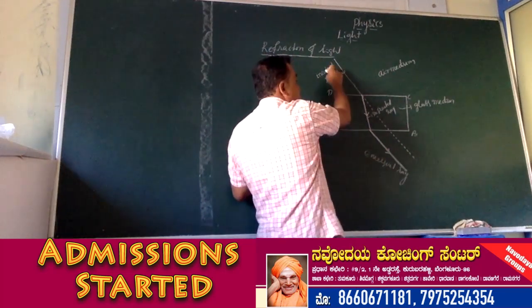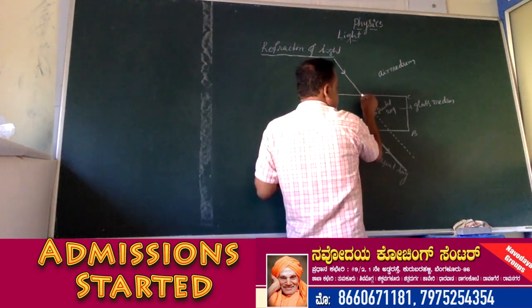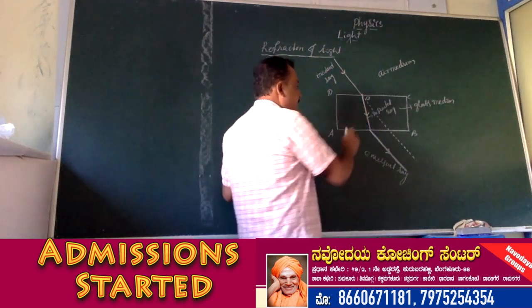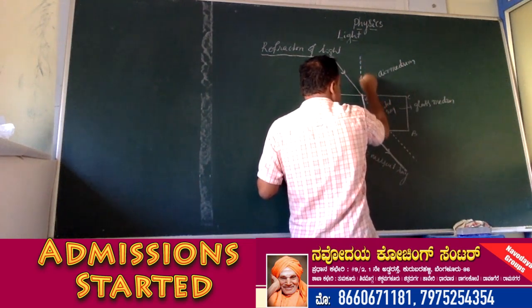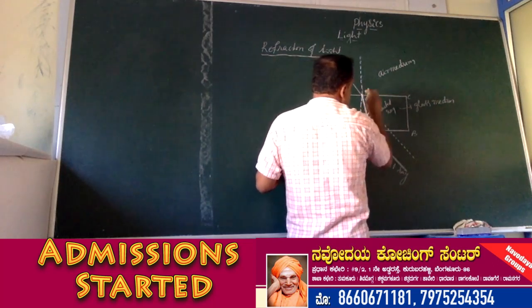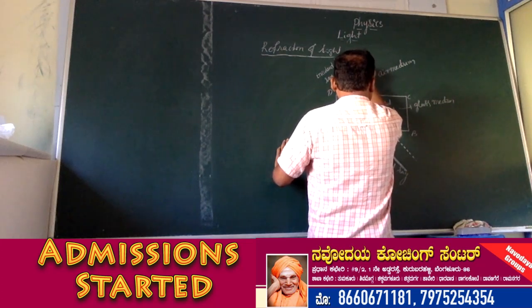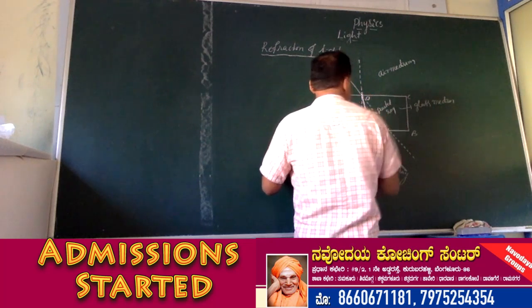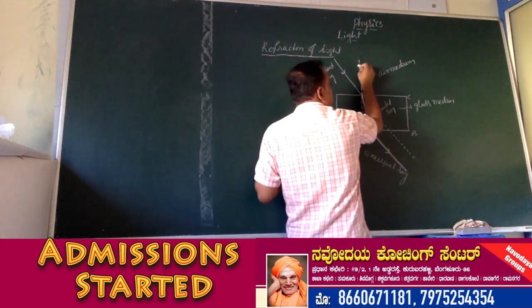The point where the incident ray falls on or touches the glass medium is called the point of incidence. It is denoted by the symbol O. From this point we draw a normal perpendicular to the glass. This is called the normal ray.